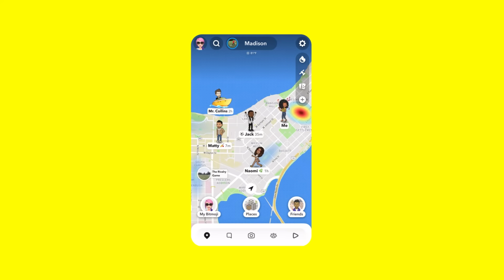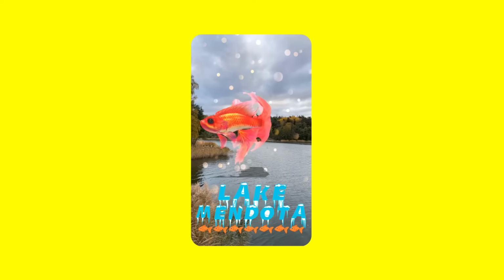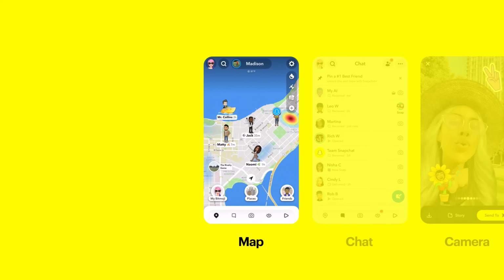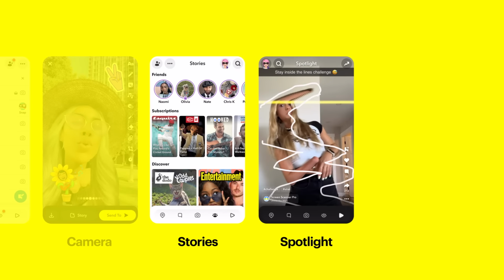Swipe to the left of Chat for the map. Our map is an interactive way for Snapchatters to share their favorite spots, discover new places, and see what their friends are up to, but only if they choose to share their location with you. And if you go back down to the action bar, there are 2 more tabs to cover: Stories and Spotlight.